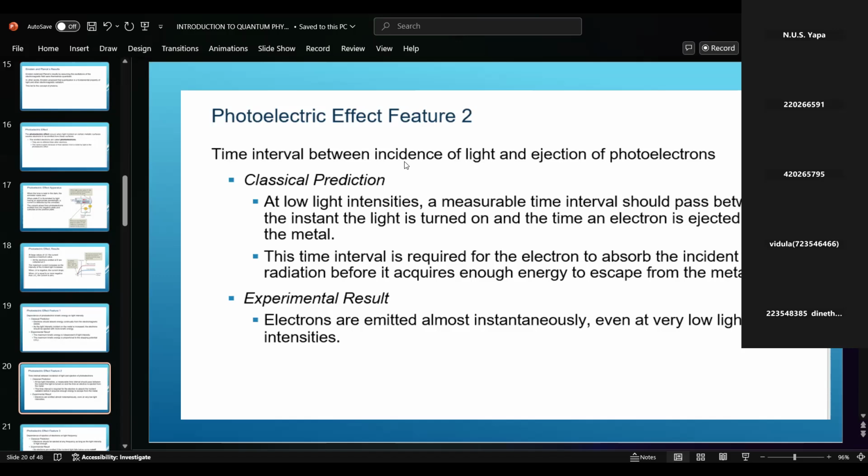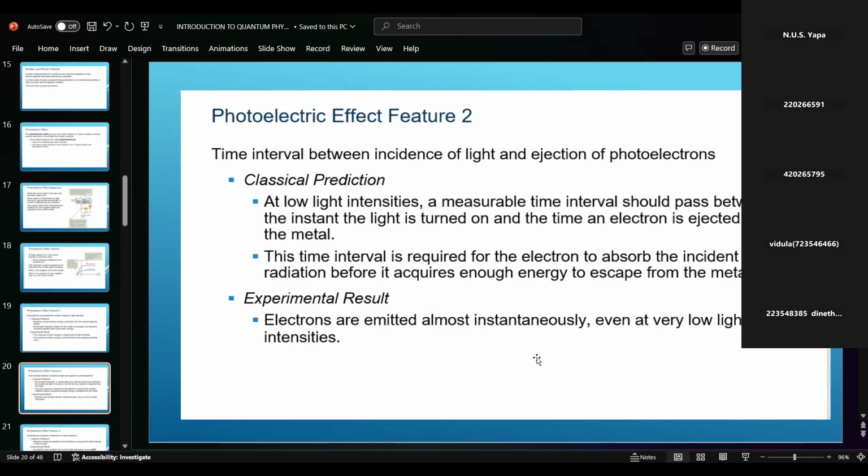The time interval between the incidence of light and the ejection of photoelectrons, right? Here, between the light incident and the electrons ejected, there is some time difference. How do we explain this according to classical predictions? What is the explanation in classical theory? At low light intensity, a measurable time interval should pass between the instant the light is turned on and the time an electron is ejected from the metal. It means a time interval is required for the electrons to absorb the incident radiation before they acquire enough energy to escape the metal.